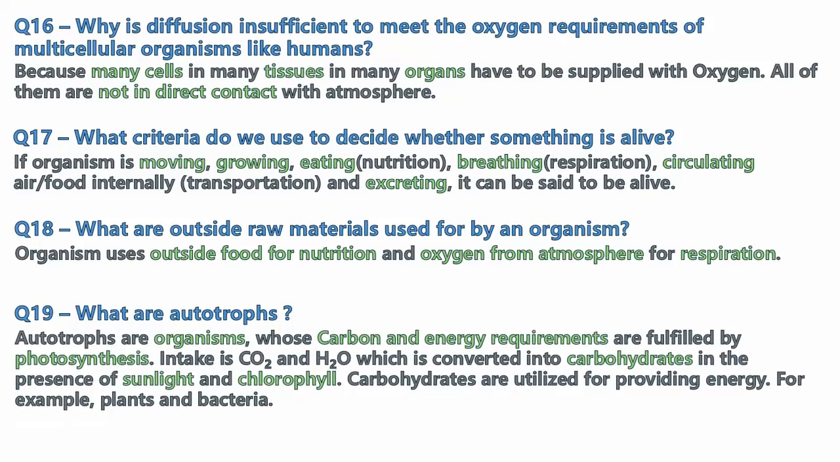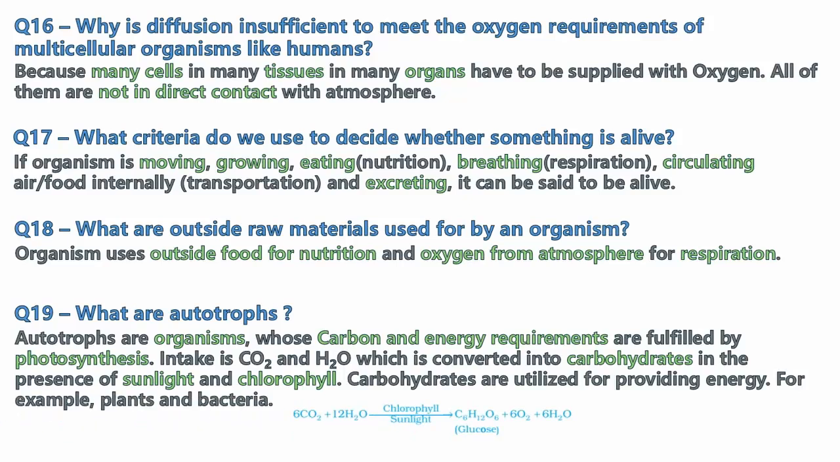What are autotrophs? Autotrophs are organisms whose carbon and energy requirements are fulfilled by photosynthesis. They take in carbon dioxide from the atmosphere and water from the soil, and these are converted to carbohydrates in the presence of sunlight and chlorophyll. This is photosynthesis. Carbohydrates are utilized for providing energy, for example in plants and bacteria.